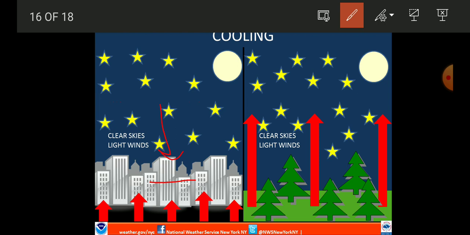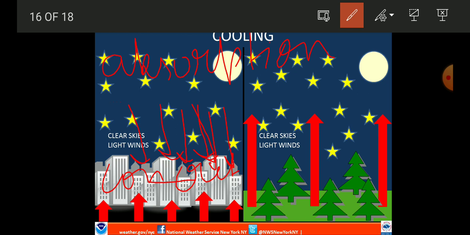Once the sun rays fall on it, all the sun rays are absorbed by it. The absorption takes place. The heat energy is absorbed by this concrete. So concrete is able to absorb heat energy at a faster rate as compared to green plants and grasses. So here the absorption is done by the concrete, and also the retention.